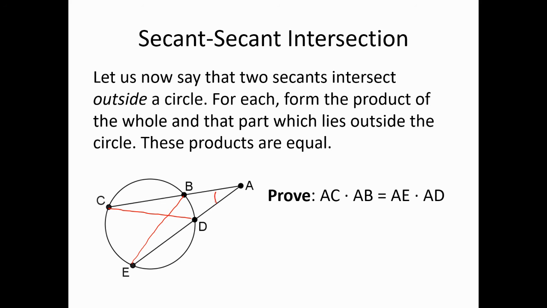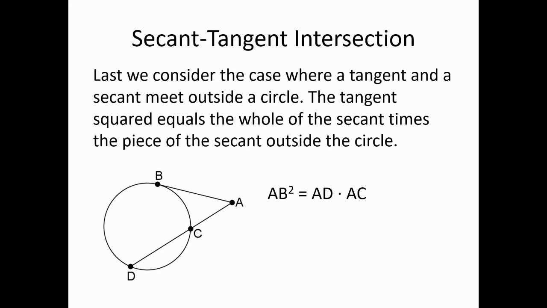Now, notice that those two triangles have angle A in common, and notice as well that angle C in one and angle E in the other, they both cut arc BD, which means that they are equal to one another. So now we do have that two angles of CAD are equal to two angles of EBA, which means they're similar, which means we can write a proportion that involves the four quantities in the conclusion, cross multiply, and you should have your conclusion.